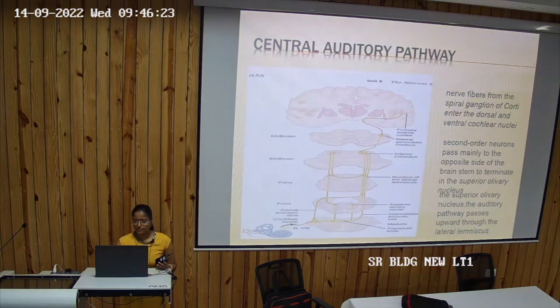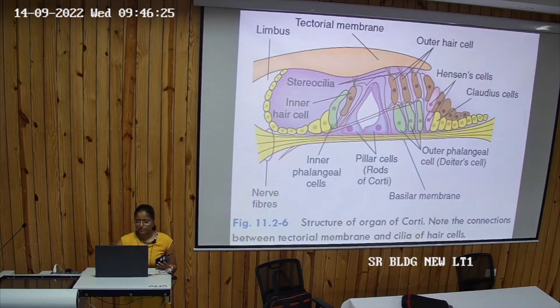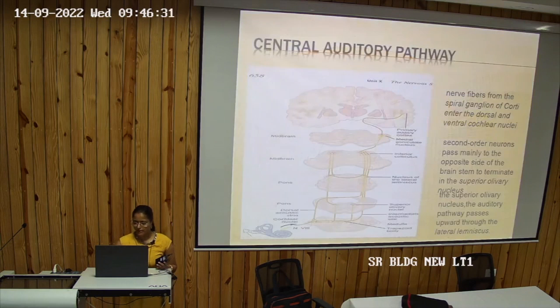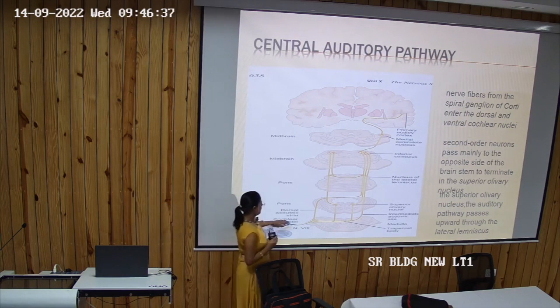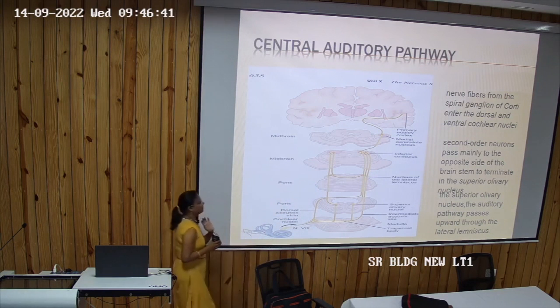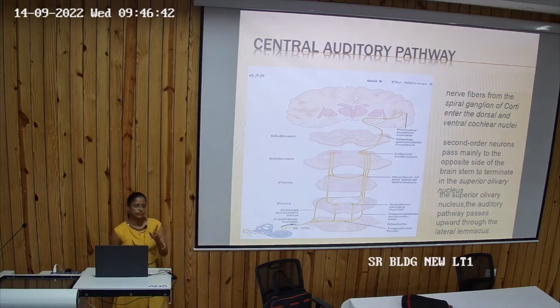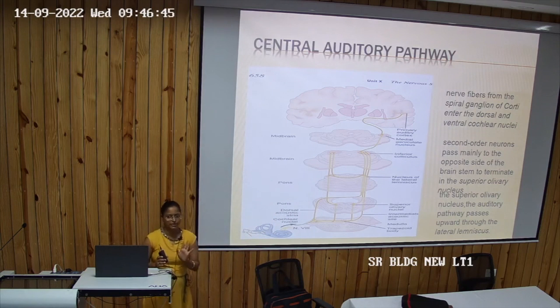Now next is the central auditory pathway. The impulse is going here, stimulating the nerve, and the auditory nerve from here, which you can see below, goes above to the cerebral cortex. All of you know what first order, second order, third order neurons are, right?